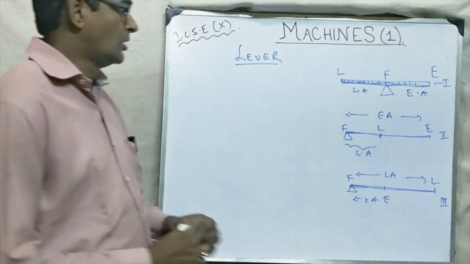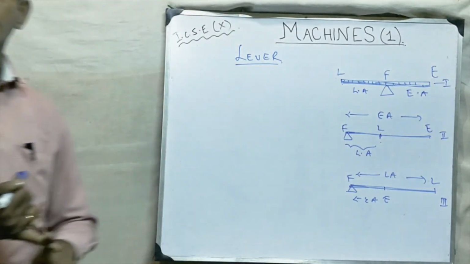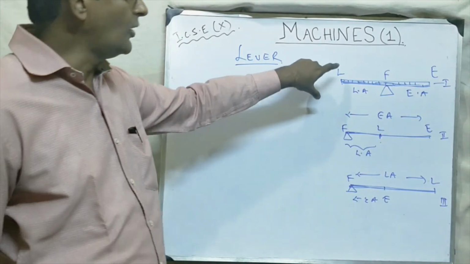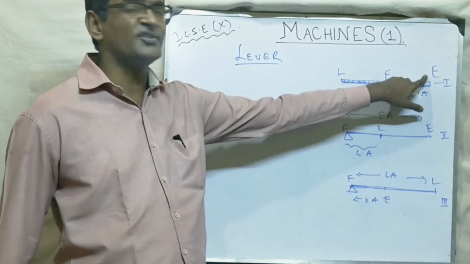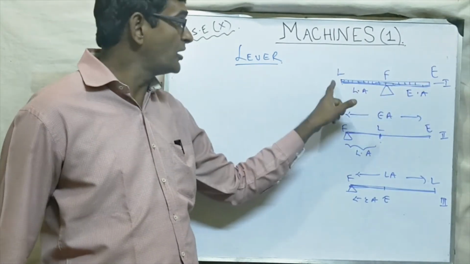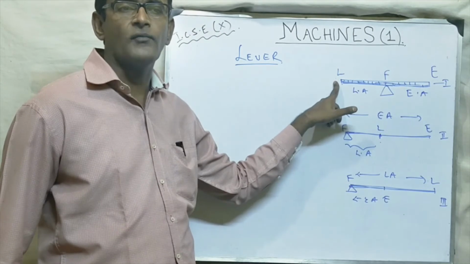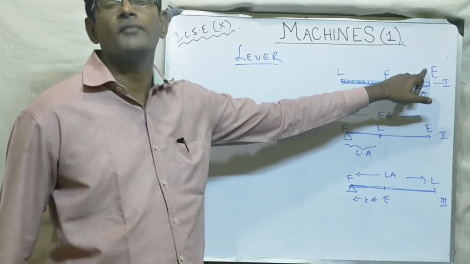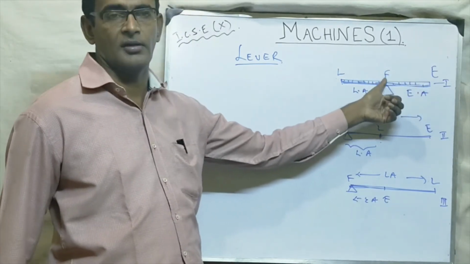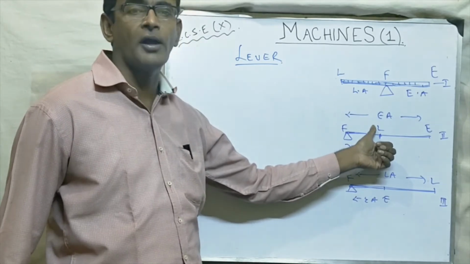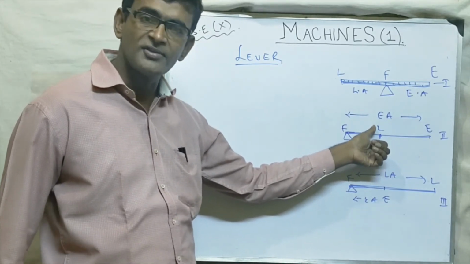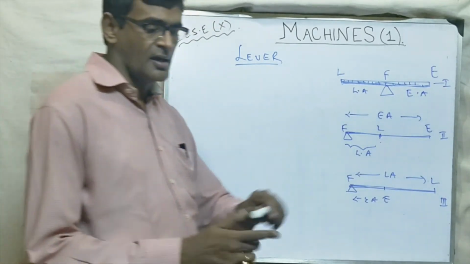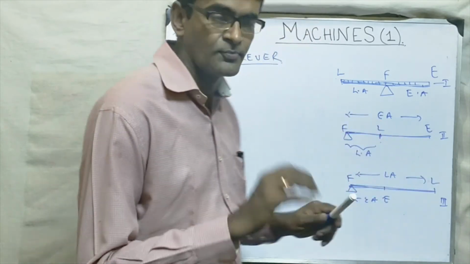Now, you have understood what the load is? The load is the point where the load is applied. Actually, this point is not the load; it is the point of application of load, which we generally call the load. This point E means the point of application of effort, and this is the fulcrum. Similarly, this point L is where the load is, the point of application of load. And the fulcrum is the point about which it can rotate. That is called the fulcrum.